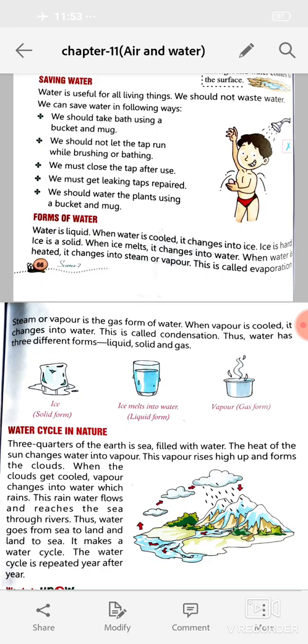Water cycle in nature. 3/4 of the earth is sea filled with water. The heat of the sun changes water into vapor. This vapor rises high up and forms the clouds. When the clouds get cooled, vapor changes into water which rains. This rainwater flows and reaches the sea through rivers. Thus, water goes from sea to land and land to sea. It makes a water cycle. The water cycle is repeated year after year.